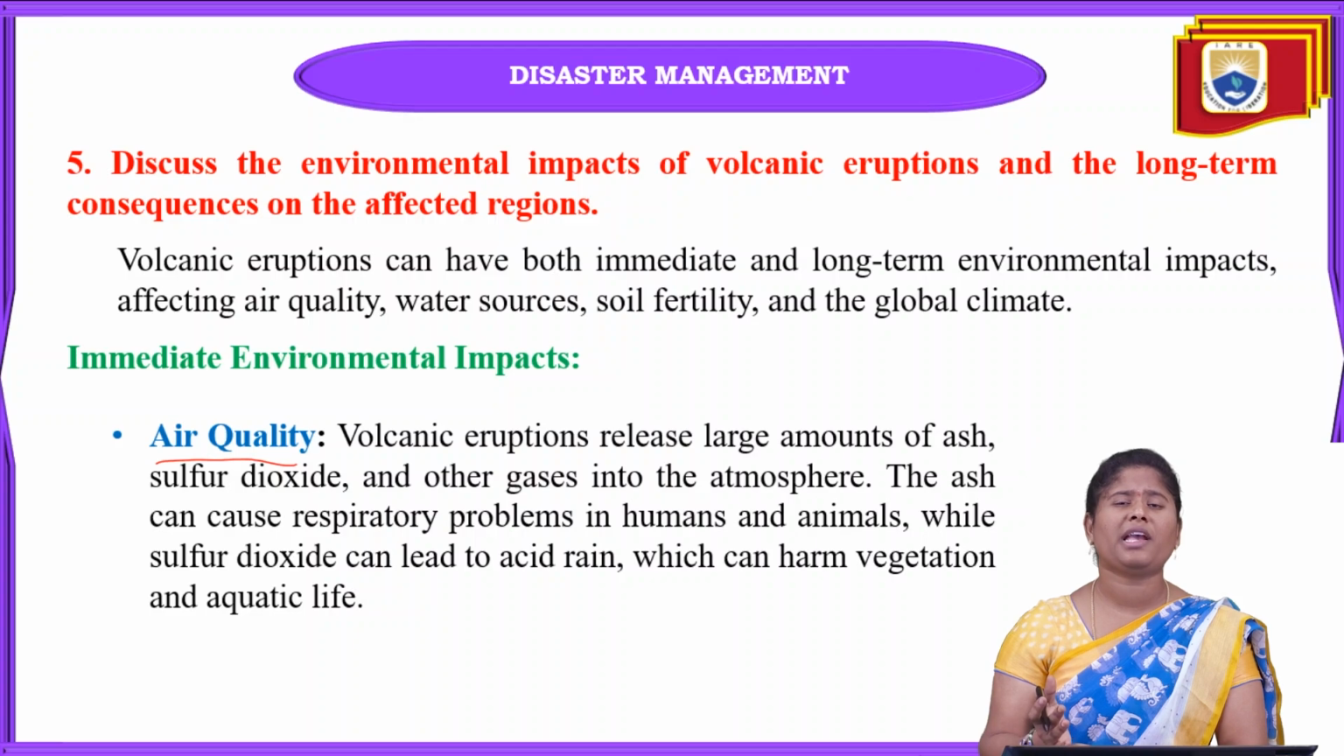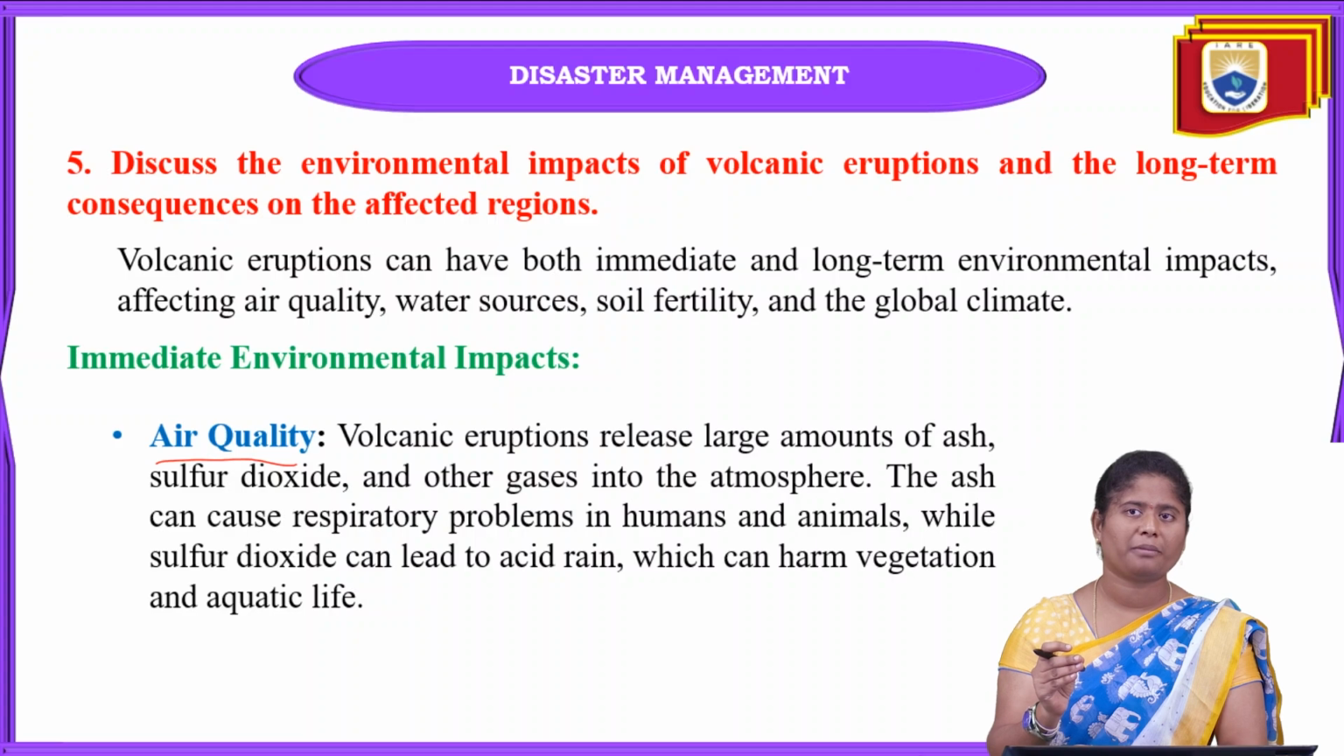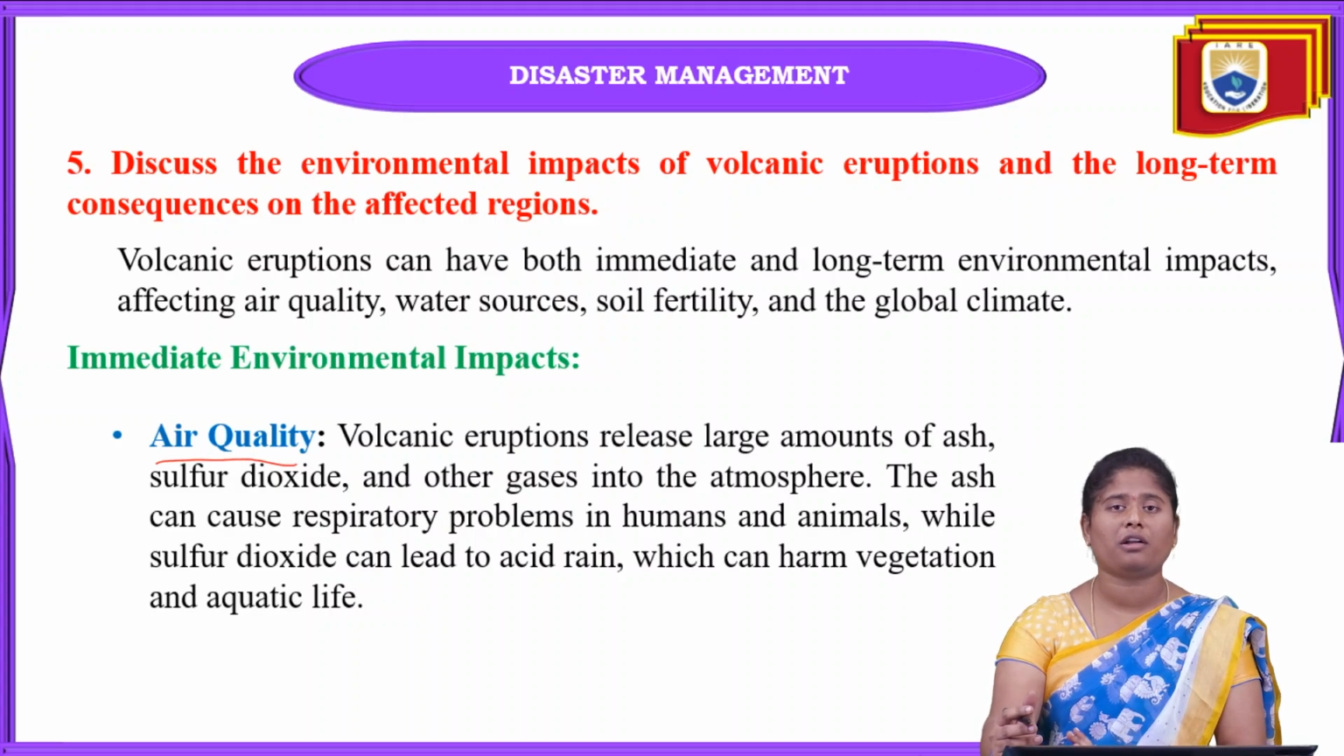So we have to be very careful who are living near a volcano, with frequent eruptions, where active volcanoes are there. Those who are living there have to evacuate if the volcanic eruption has started, otherwise they are going to get many health issues. Obviously, during a volcanic eruption sulfur dioxide is released into the atmosphere and that will cause acid rain. This will automatically harm the vegetation and also the aquatic life.